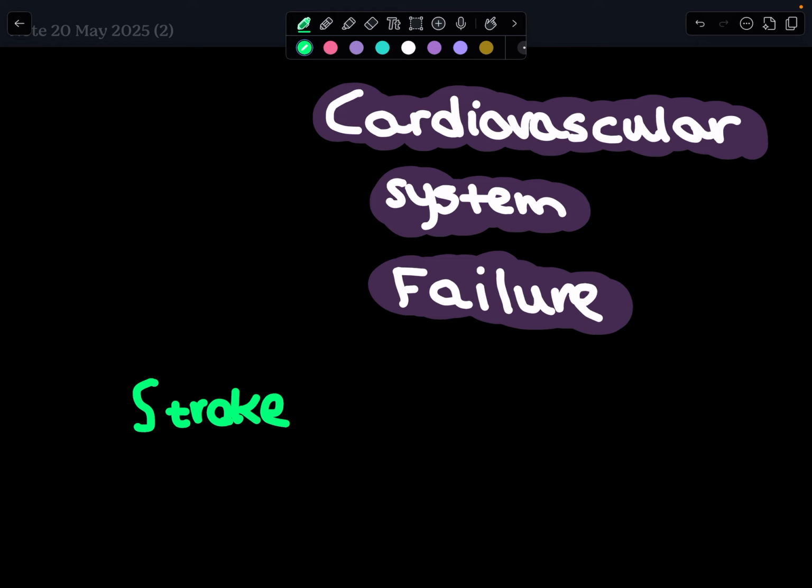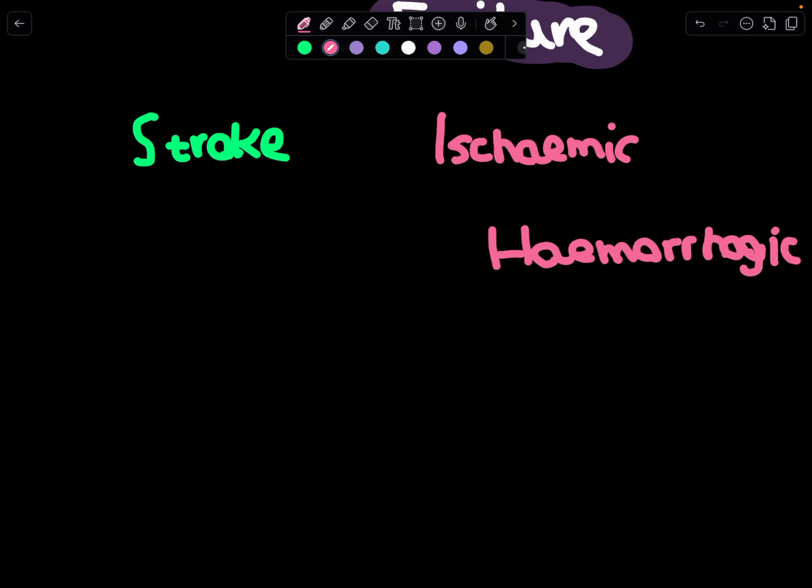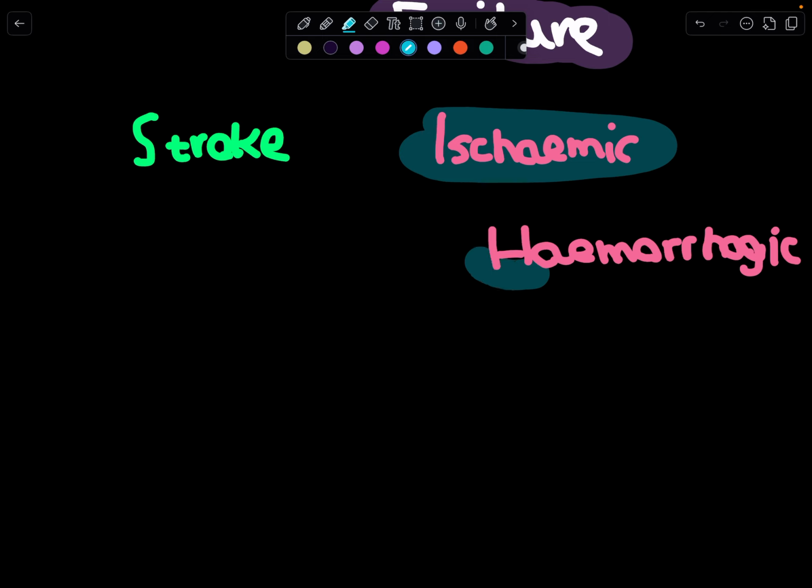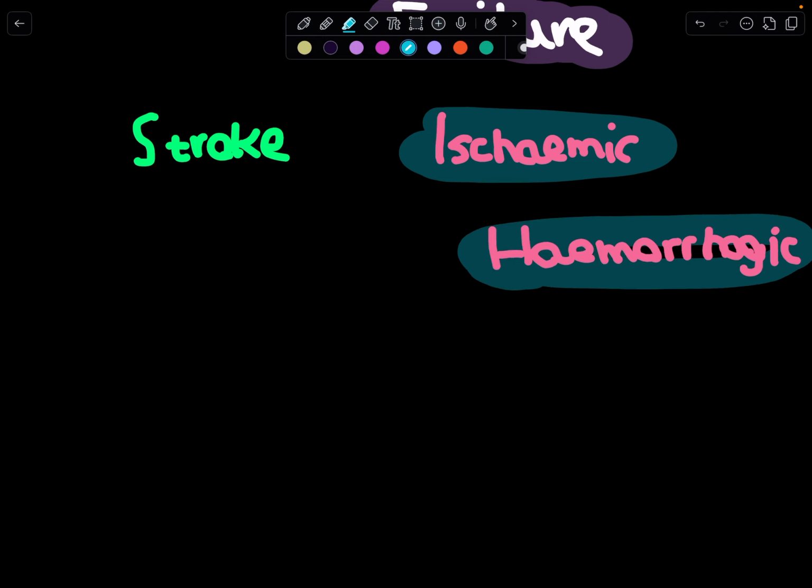A stroke happens when blood flow to part of the brain is disrupted, causing brain cells to die due to lack of oxygen and nutrients. There are two main types, ischemic and hemorrhagic. Ischemic stroke, the most common, occurs when a blood clot or plaque blocks a brain artery, cutting off blood supply. Hemorrhagic stroke happens when a blood vessel in the brain ruptures, causing bleeding into or around the brain, which damages tissue and increases pressure. Both types impair brain function, leading to symptoms like sudden weakness, speech issues, or paralysis, depending on the affected area. Want me to focus on one type or their effects?